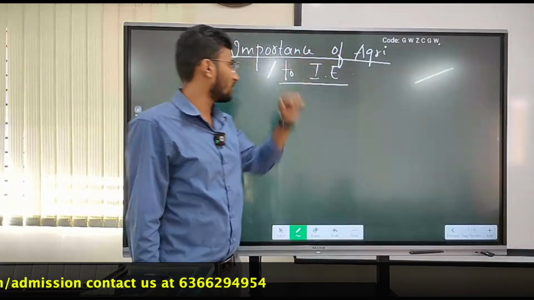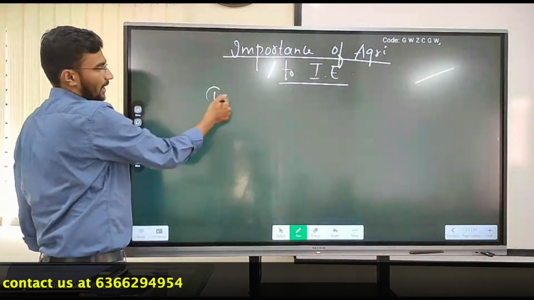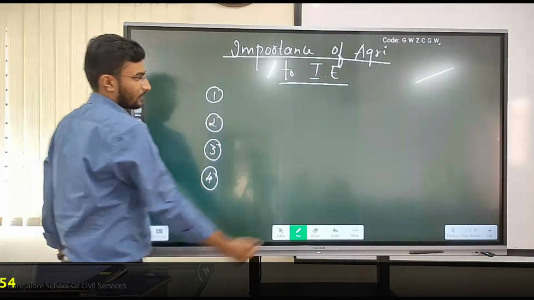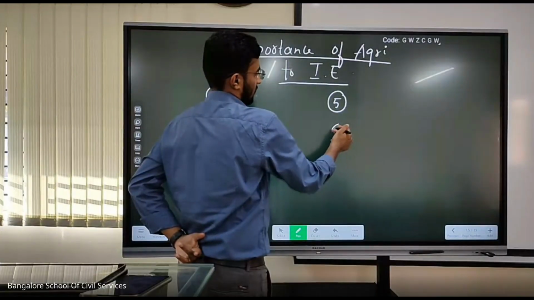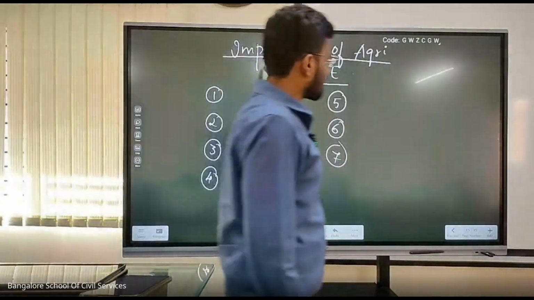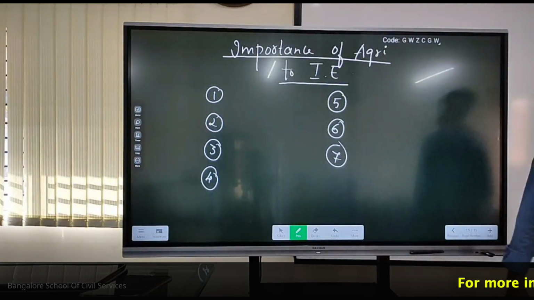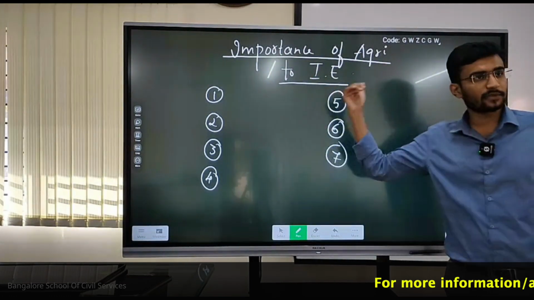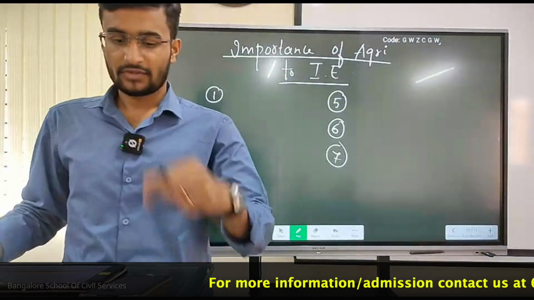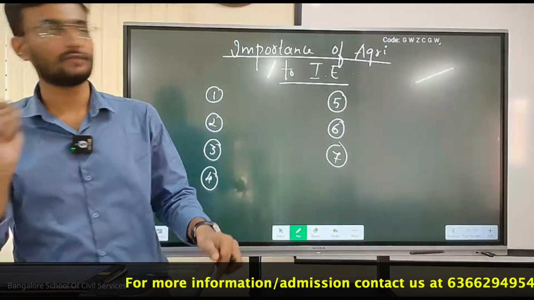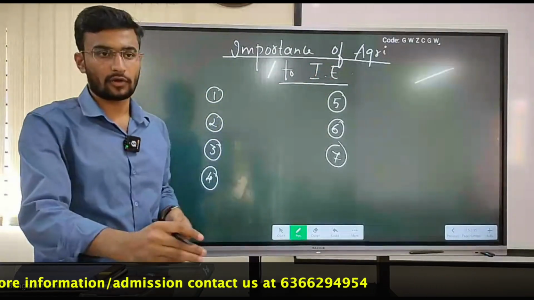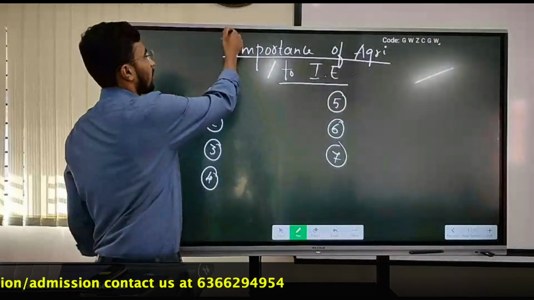Now, when we need to study this approach, what should be our blueprint? What should be our blueprint to study about this topic? First, should we study only about the significance of agriculture to our Indian economy, or should we study about the basic concepts of agriculture? The topic says importance of agriculture to our Indian economy, or I can say towards our rural economy. What are the different things we need to study, or purely do we need to study about the importance?